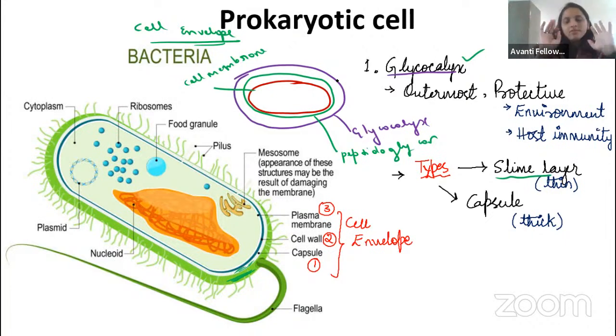What is the function? It gives protection. And there are two types: one is the thin slimy layer, and the second one is the capsule. Right, guys? So we have completed the glycocalyx.